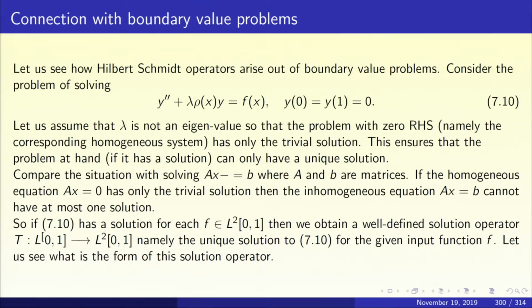So, when we solve 7.10, think of f of x, the right hand side, as a forcing function. The forcing function f of x should be thought of as the input function, and the solution of 7.10, which is unique and whose existence we are going to establish, will now give you a solution operator. That solution operator is going to be the operator T from L2 of 0, 1 to L2 of 0, 1. That is how we get this solution operator T.